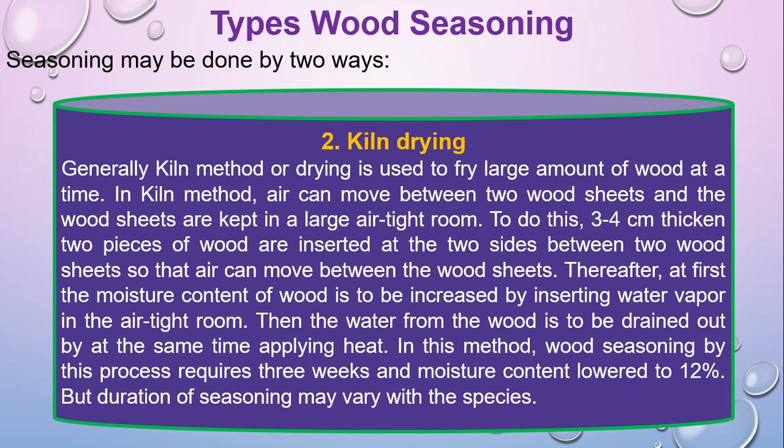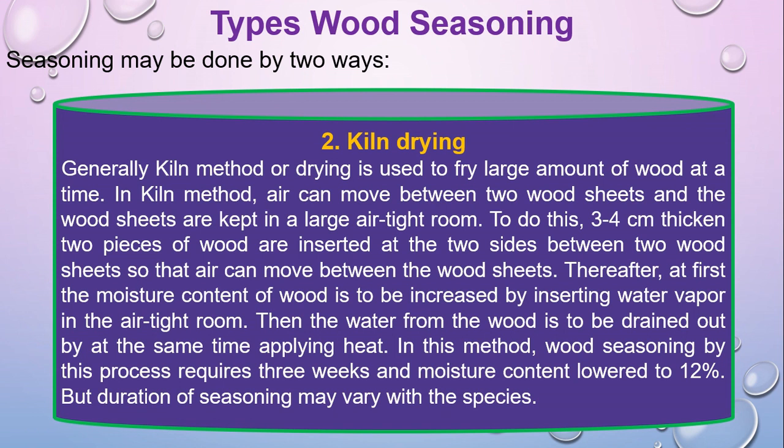the wood sheets. Thereafter, at first, the moisture content of wood is to be increased by inserting water vapor in the airtight room. That means in the airtight room, you have to make sure there will be no outside air, and you have to organize the pieces of wood sheet, and you have to insert water vapor inside. Then the water from the wood is to be drained out by applying heat at the same time. That means when you apply the water vapor, at the same time we have to apply the heat inside that airtight room. That means it will dry again.